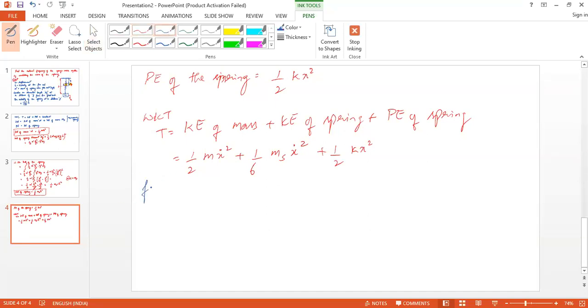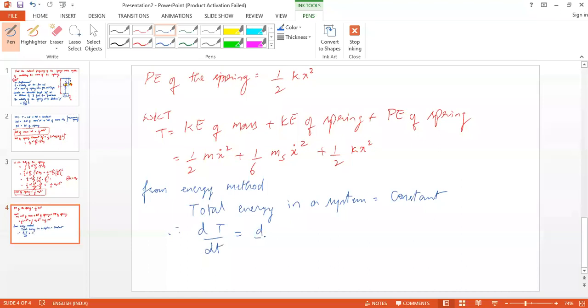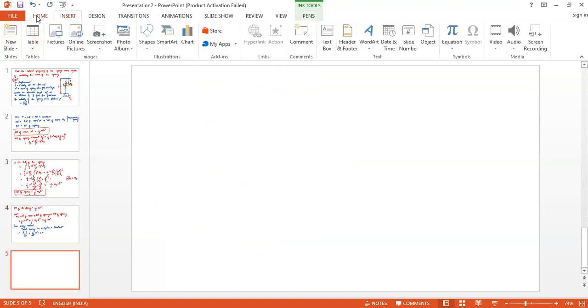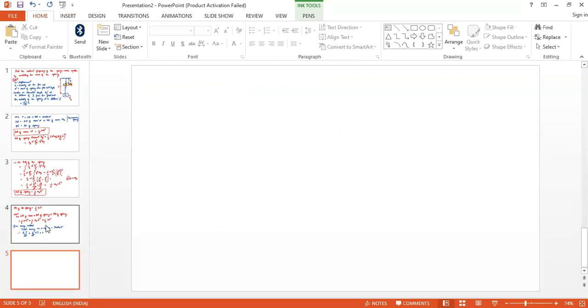And from the energy method, total energy in a system is equal to constant. Therefore, d by dt of total energy is equal to d by dt of constant, that is equal to 0. So now if I differentiate this and equate to 0, then I should get one equation. And that equation should represent the behavior of the system.